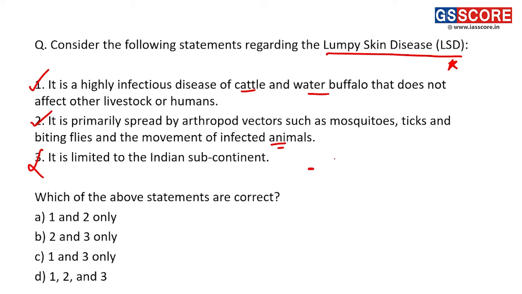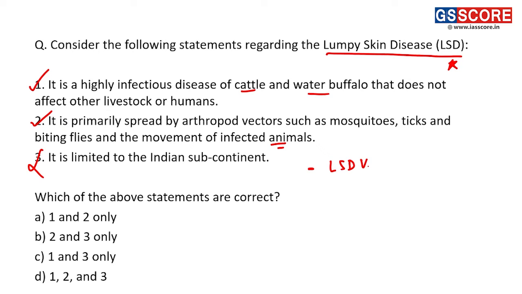So what is lumpy skin disease? It is a viral disease which is spread because of the lumpy skin disease virus. The mortality rate is relatively low, and primarily it spreads by the bite of insects such as certain species of flies, mosquitoes and ticks.